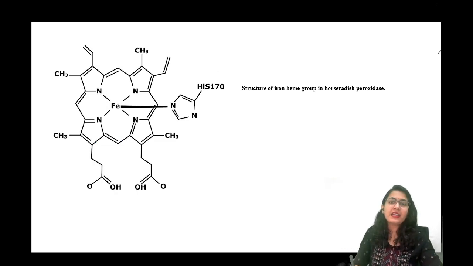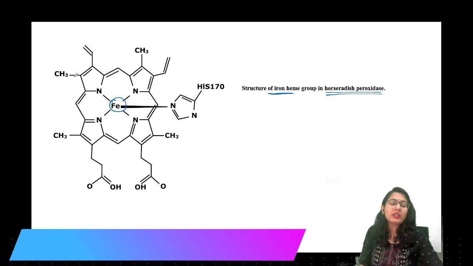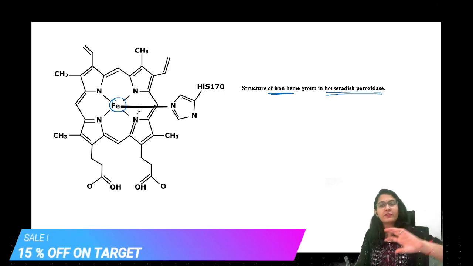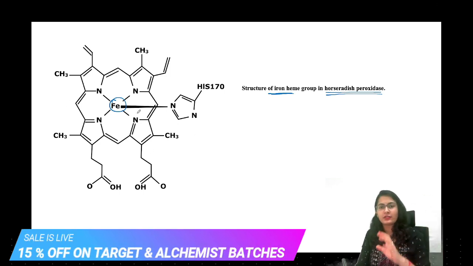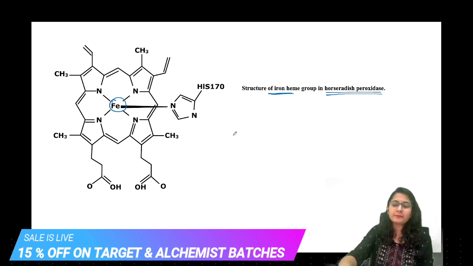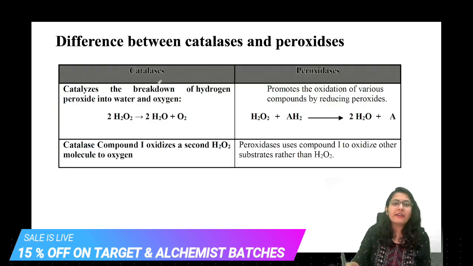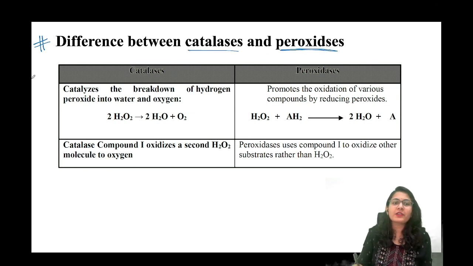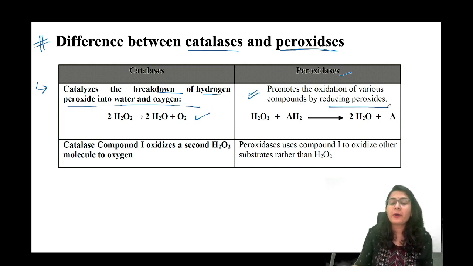Now, this is the structure of the iron heme group in horseradish peroxidase. Iron is again connected to the heme unit, then one histidine, and one of the sites is vacant for the coordination of the peroxide. Now, a very important difference between the catalase and the peroxidase is given over here. Catalase does the breakdown of hydrogen peroxide into water and oxygen, and peroxidases promote the oxidation of various compounds by reducing the peroxides.